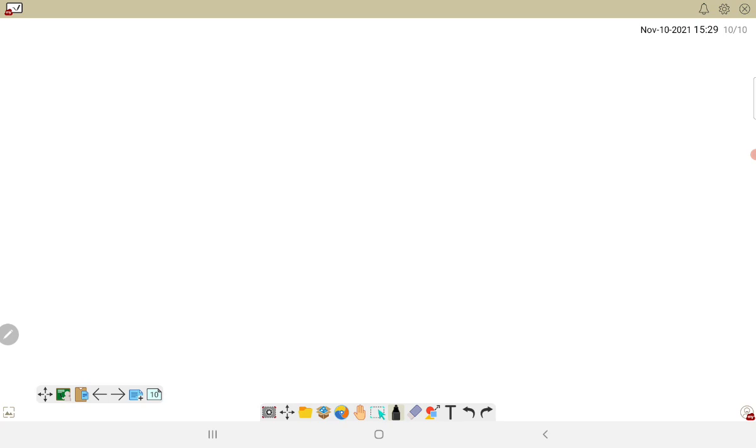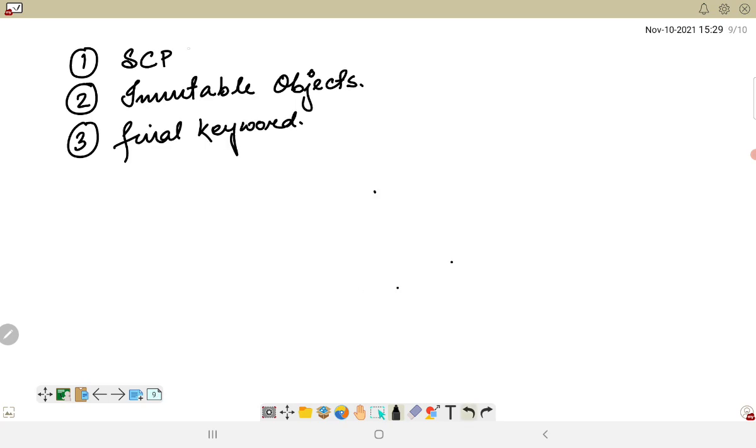Since there are so many important concepts like the string constant pool and immutability, there is also security associated with it. Let me write it down for all of us. Generally all usernames and passwords we represent using strings, right? Now if the string objects were mutable, what would have happened? The passwords and such objects could have been changed and security would have been compromised. So security is also enhanced because of these immutable objects.